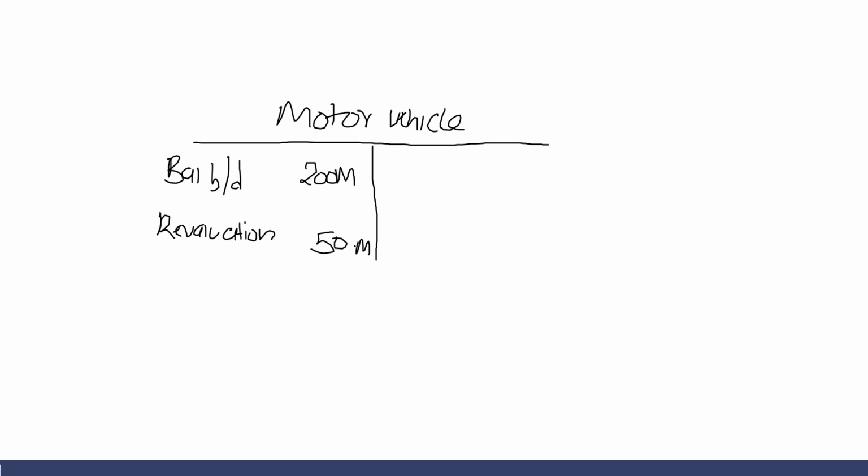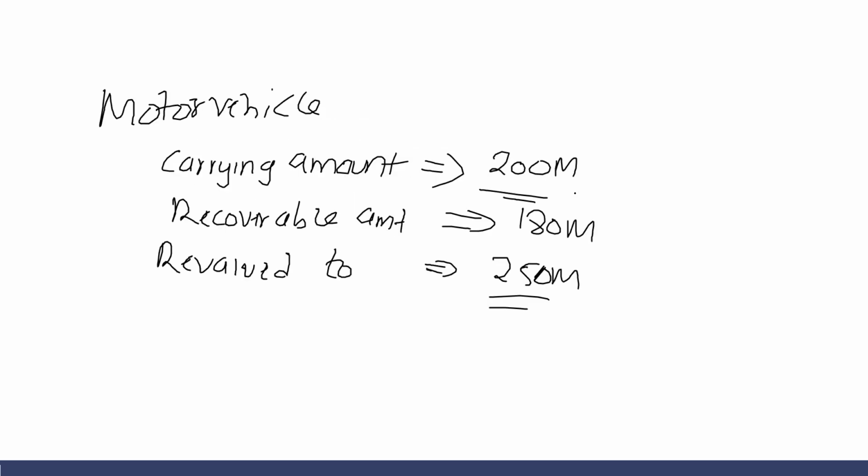The first thing we do is to write off the revaluation from our motor vehicle account. We simply credit the motor vehicle account with the revaluation of 50 million, and then write off the impairment.